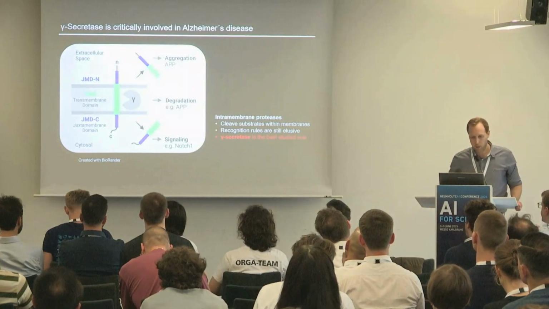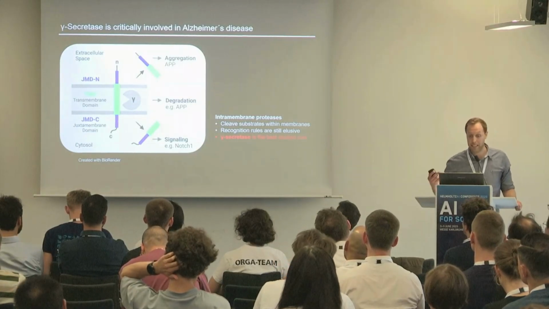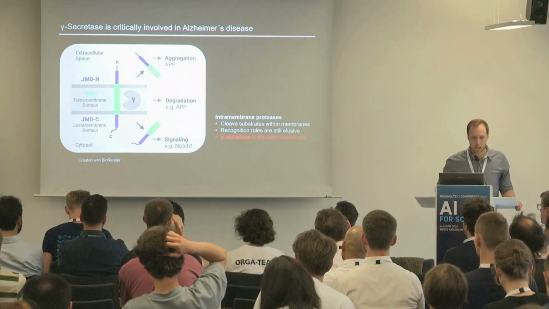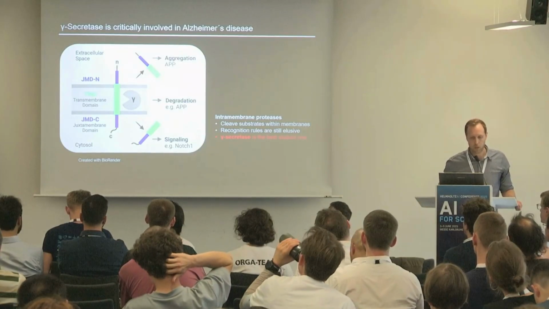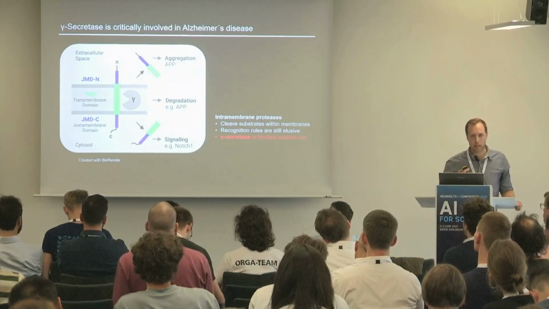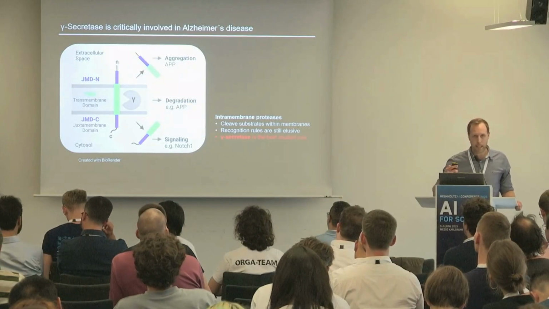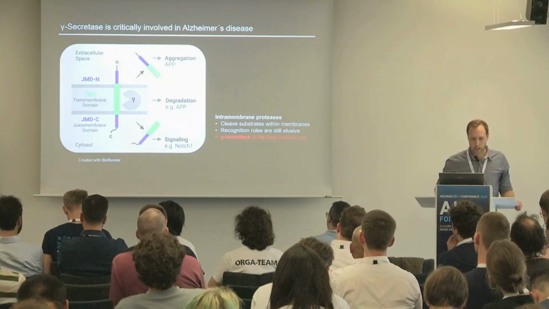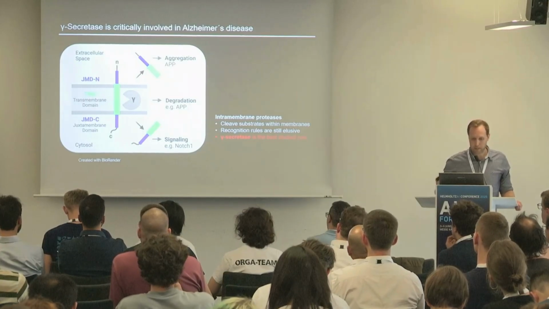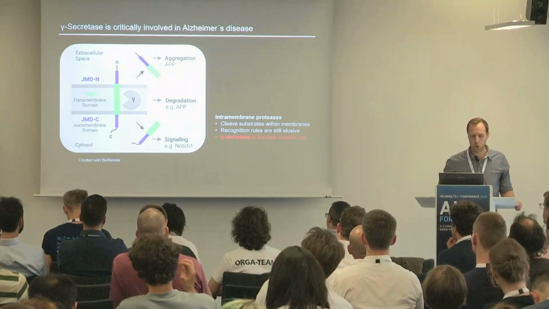So why is this important? γ-Secretase is an intramembrane protease which is critically involved in Alzheimer's disease. It's in the membrane, and the substrates are single-spanning type 1 transmembrane proteins. They have one helical transmembrane domain, TMD, highlighted in green, and juxtamembrane domains, N and C terminally, highlighted in blue. One very important substrate of γ-Secretase is the amyloid precursor protein, in short APP.